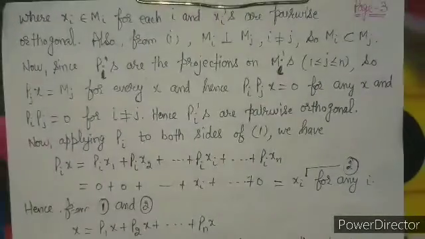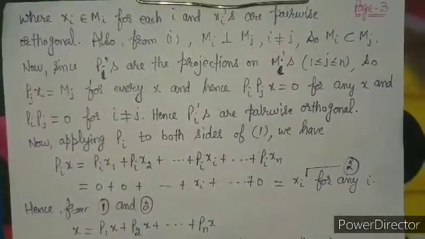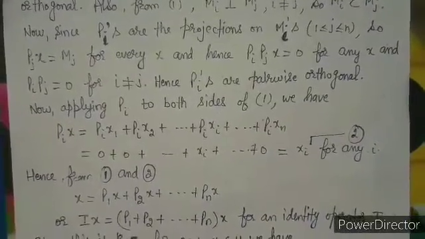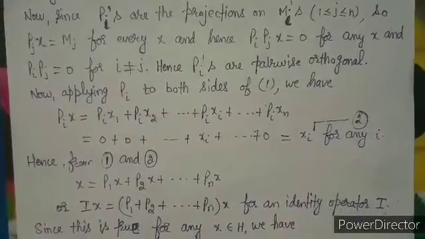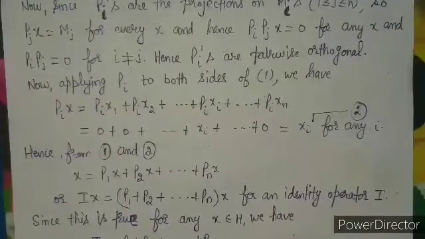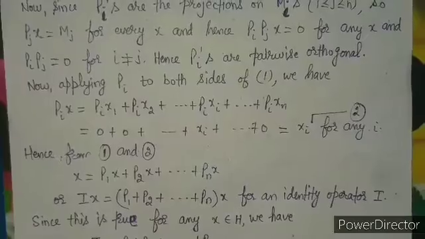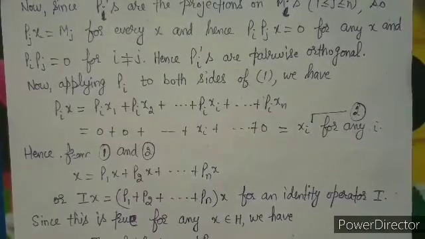So we are applying here P_i. What we are getting is P_i x equal to P_i x1 plus P_i x2 plus P_i xi plus up to so on P_i xn. Because P_i's are the projections, all values will become 0 except this ith term. That's why we get P_i xi equal to xi for any i.